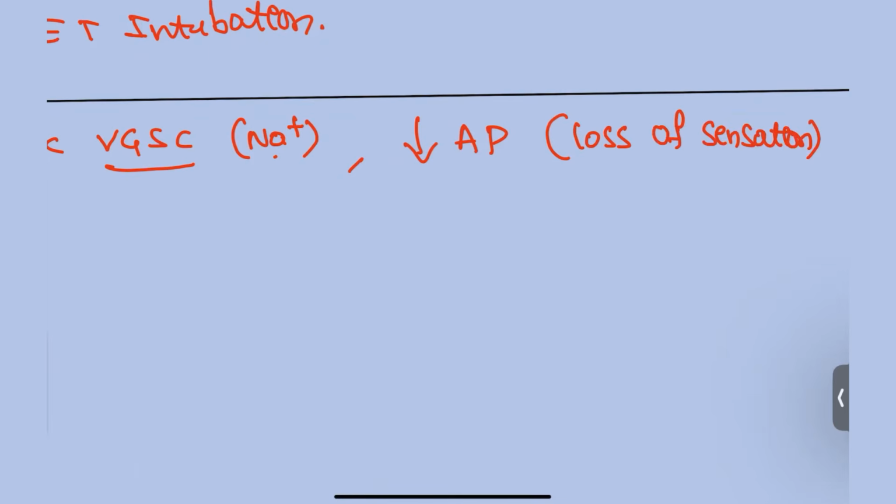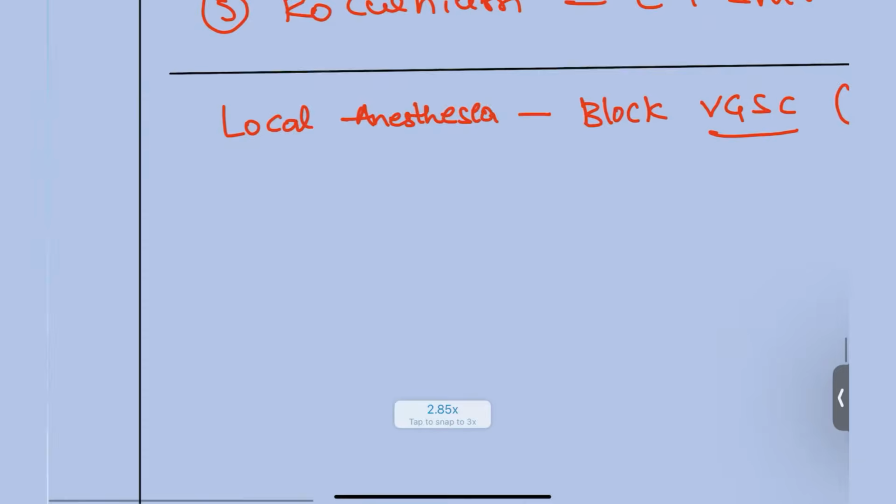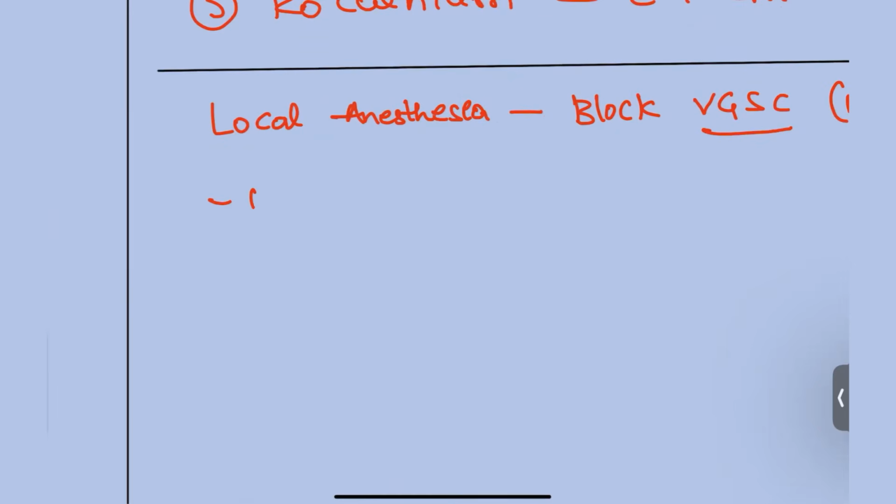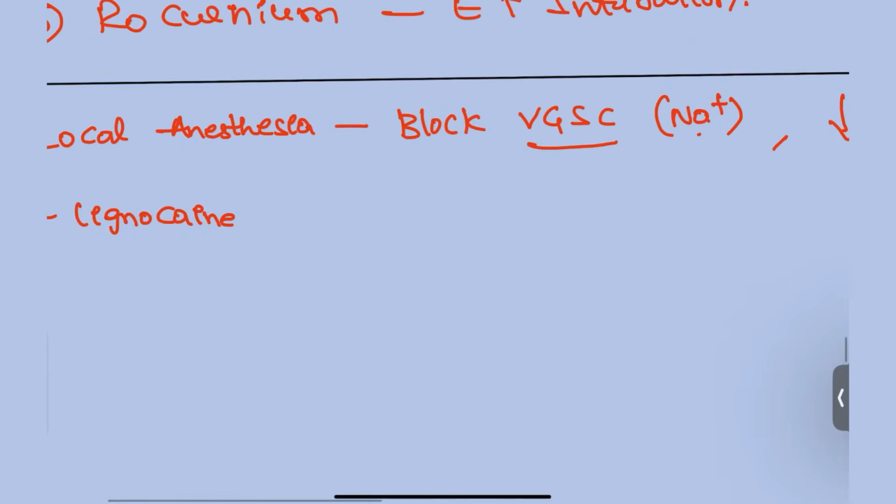The common one that we see is lignocaine, commonly used in cots and dressings. And this lignocaine contains amino amides.